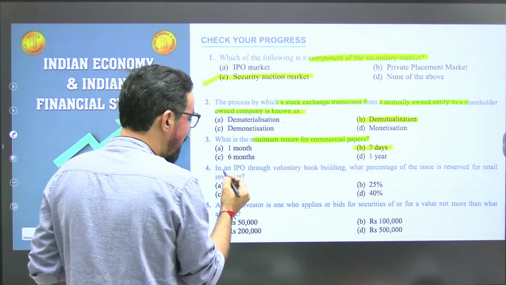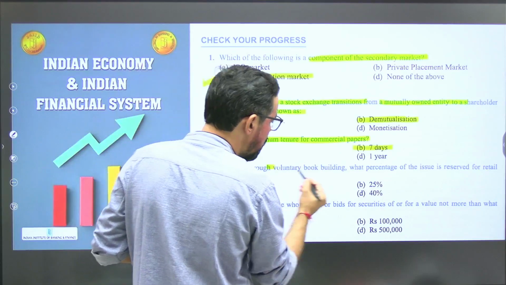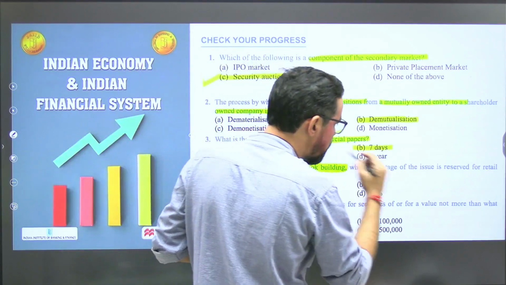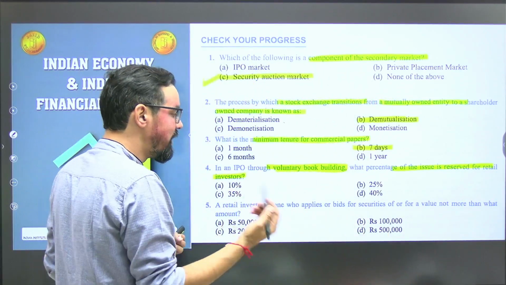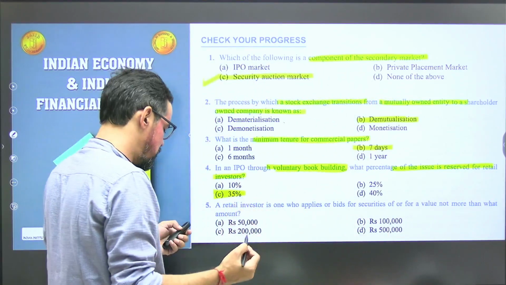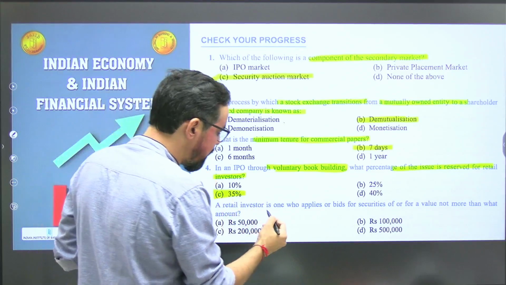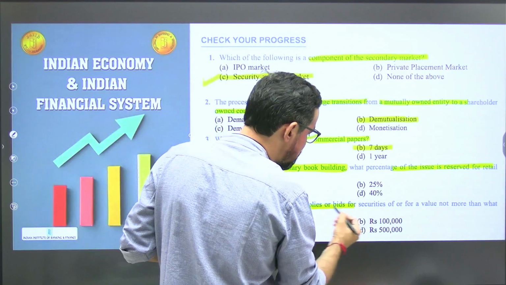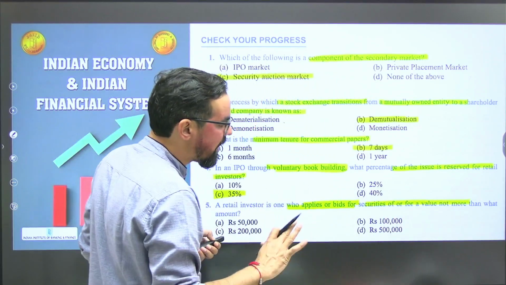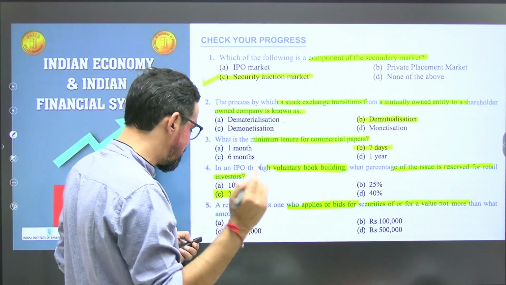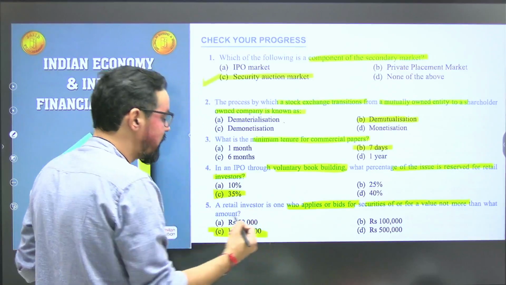Next one, in an IPO through voluntary book building, what percentage of the issue is reserved for retail investors? So for retail investors, it is 35%. Next one, a retail investor is one who applies or bids for securities of a value not more than 2 lakhs. So that means option C will be the correct answer for this one.